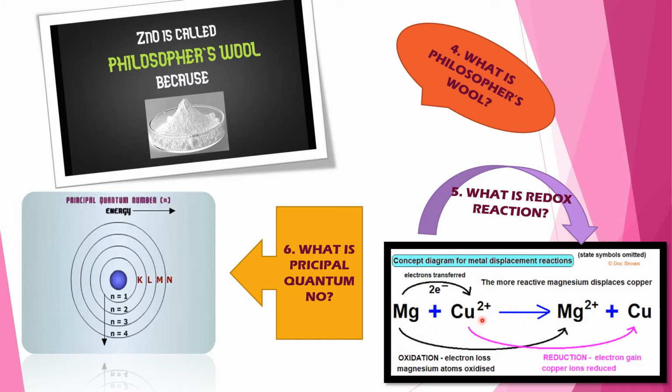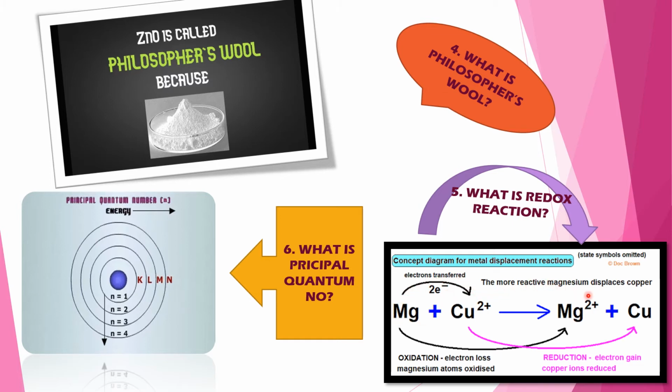So here Cu2+ and here it's forming Mg2+ plus Cu. Mg and Cu in both cases oxidation state is 0 because they are not in ionic form. So concept diagram for metal displacement reaction. Stable symbols omitted. That means this is 0. That's why they have omitted. So from here to here, electrons transferred, 2e-. That means 2 electrons transferred over here.